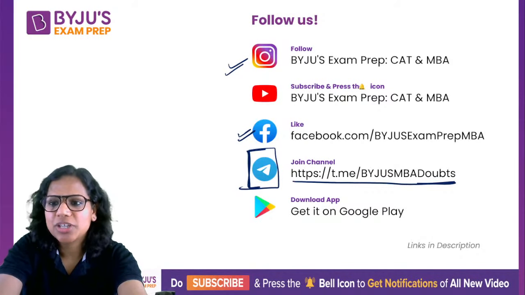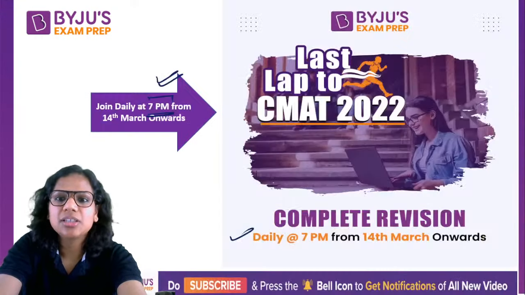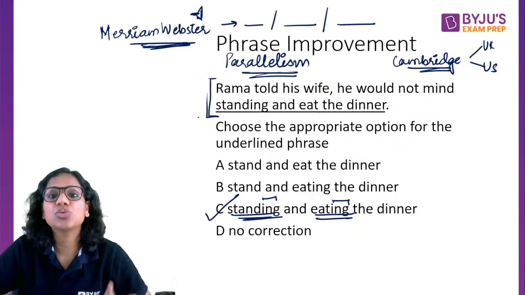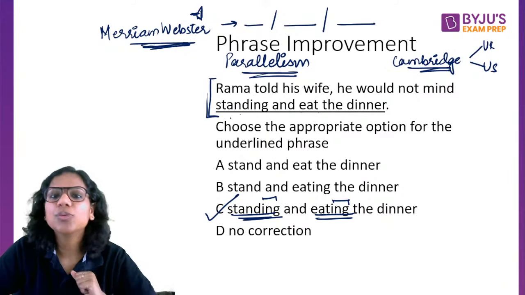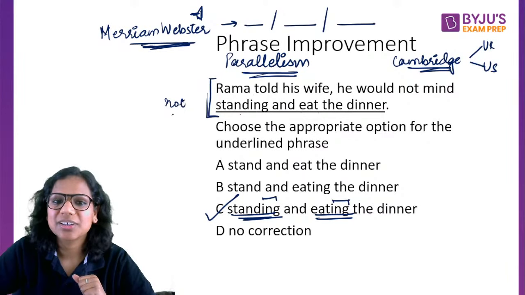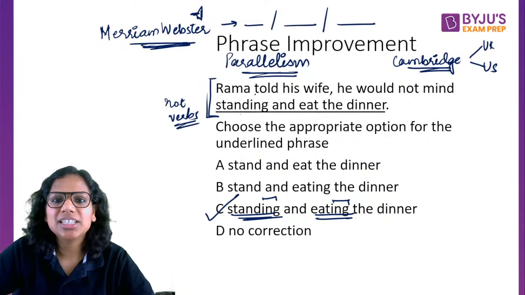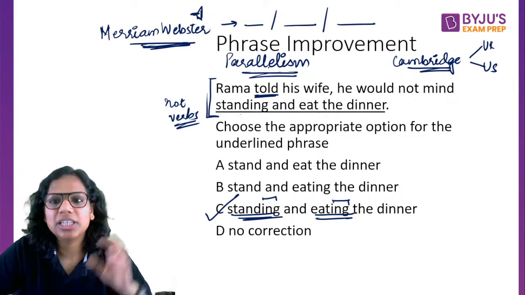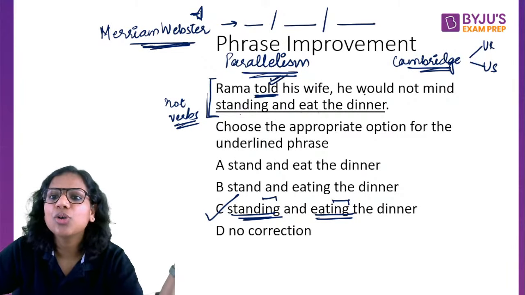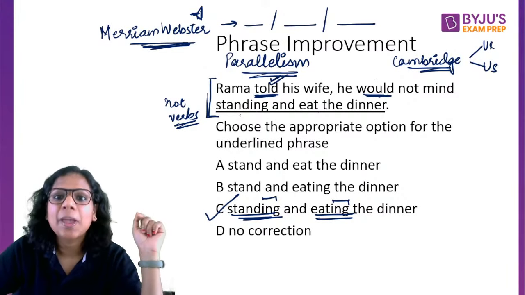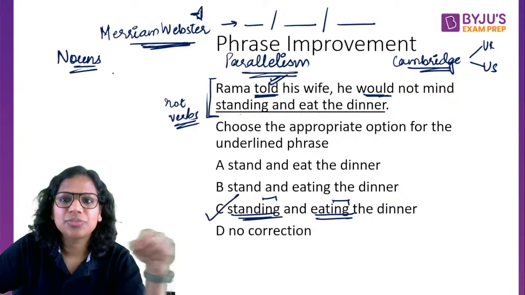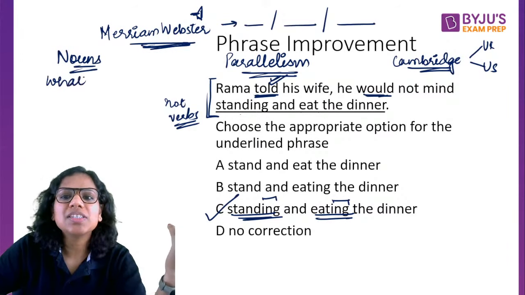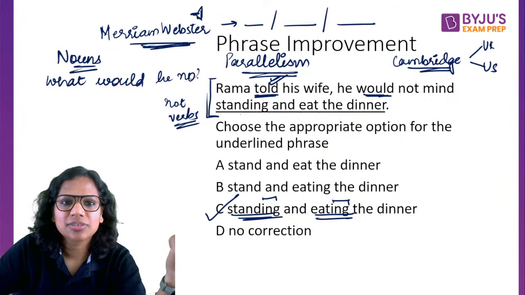Okay, so Shubhankar has a question that the statement reads Rama told. It's in the past tense, right? So how come am I using standing and eating? A very pertinent question. See here, standing and eating are not verbs. So I understand that this is in the past tense. So all the verbs you must be thinking, they should be in the past tense. For instance, would is in the past tense. But standing and eating, they are nouns here. Because what is it that he would not mind? What would he not mind? That would be the question, no?